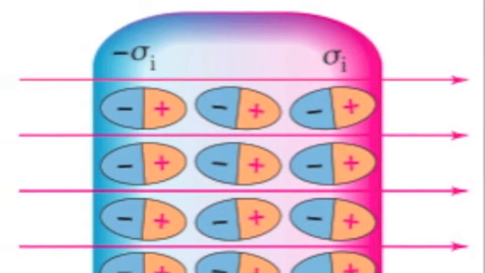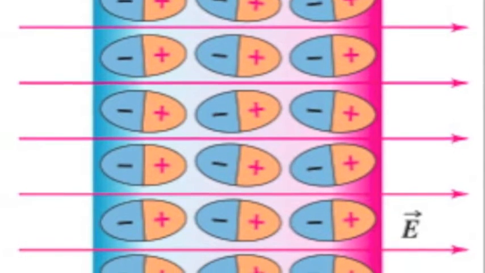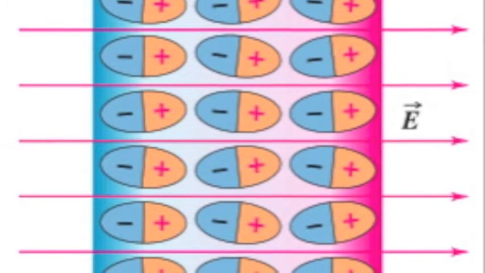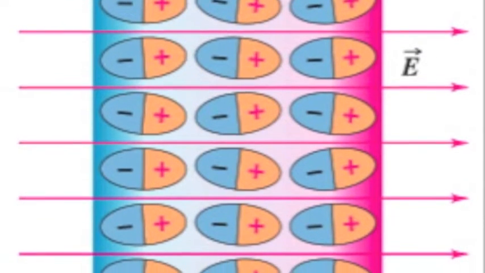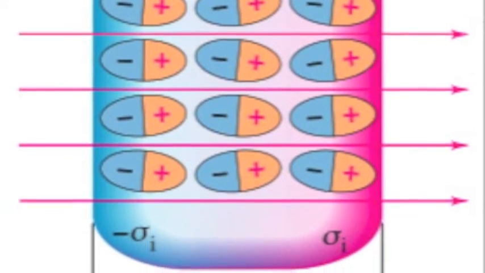In most neutral atoms or molecules, the center of positive charge corresponds with the center of negative charge. If there is a charged object present, the centers could shift slightly. This results in more positive charge on one side of a molecule than the other.